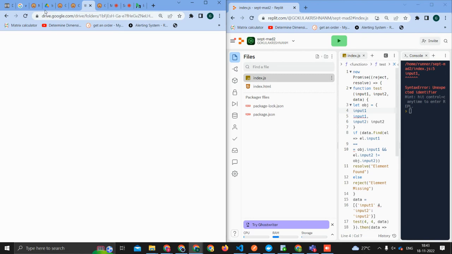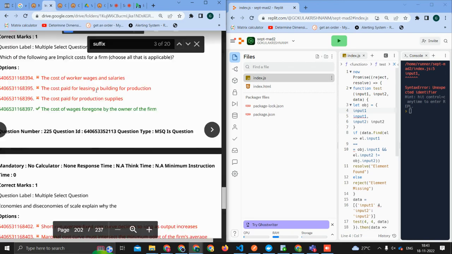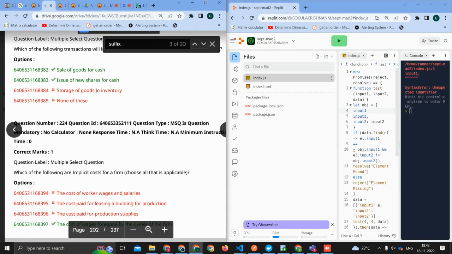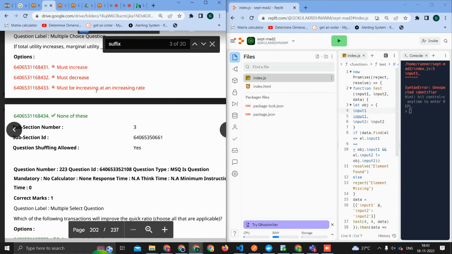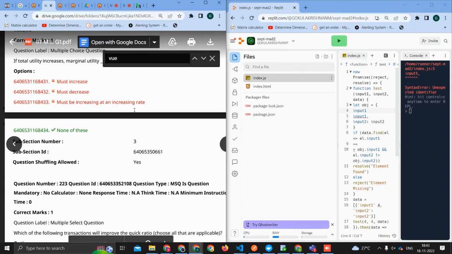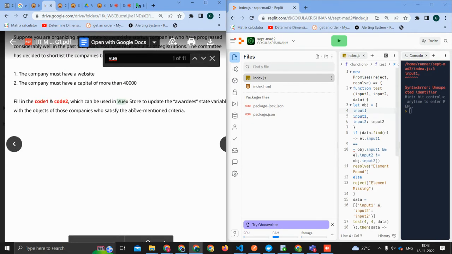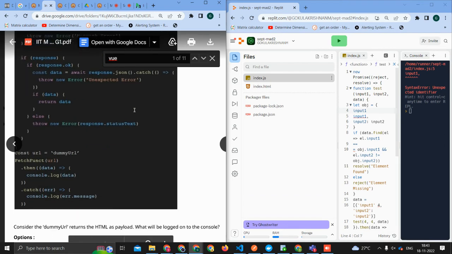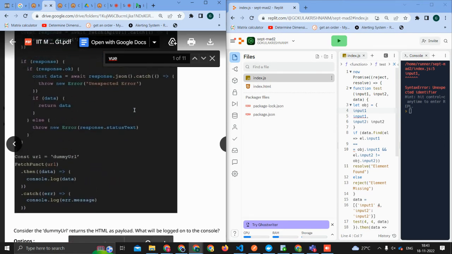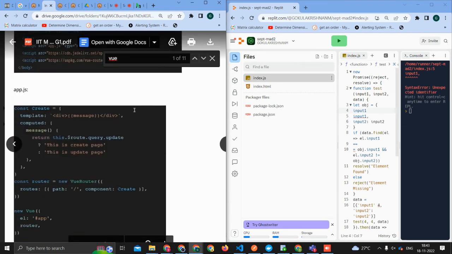I'll just do a split screen and we can check that. Here it is, here only. All right. So if I do half the page, right, new promise, right?